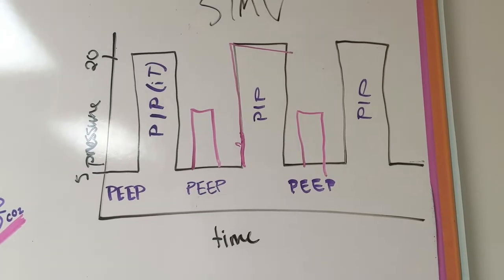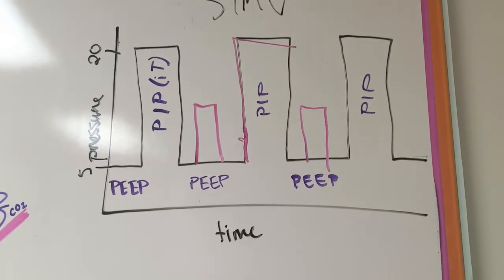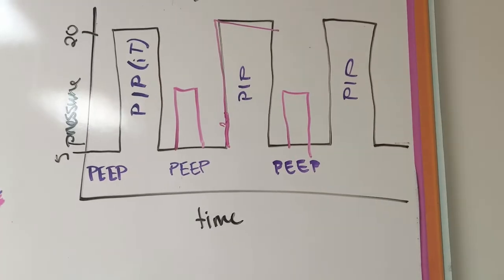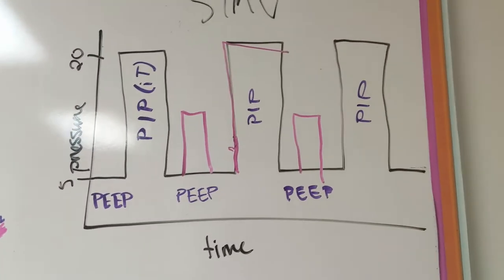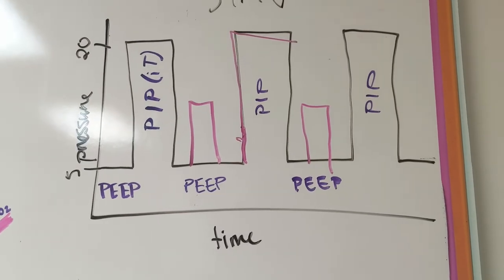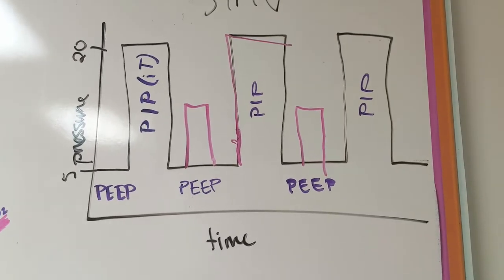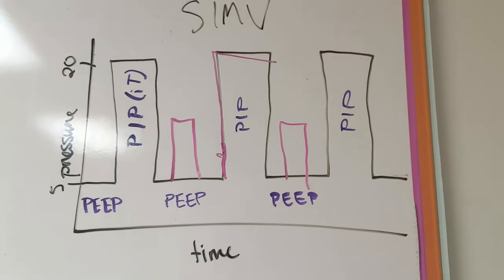So it's high resistance, and it makes it very difficult to breathe through a tiny straw. And so what the pressure support will do is give them just a little bit of additional pressure to help them take that breath and decrease that resistance of breathing against the tube.